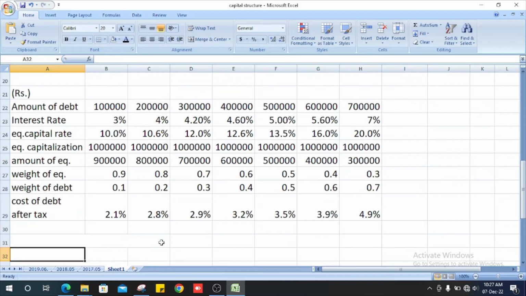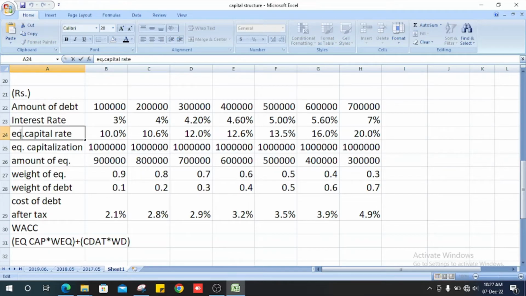Next, we will see how we get the WACC. WACC equals equity capitalization rate multiplied by weight of equity, plus cost of debt after tax multiplied by weight of debt.